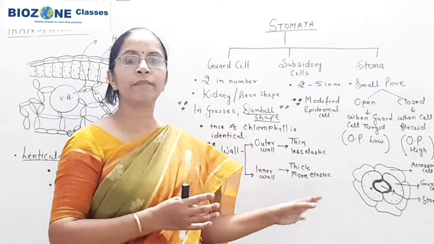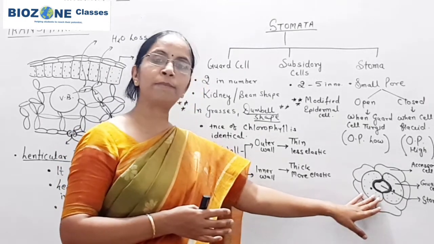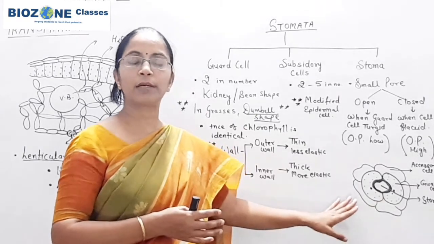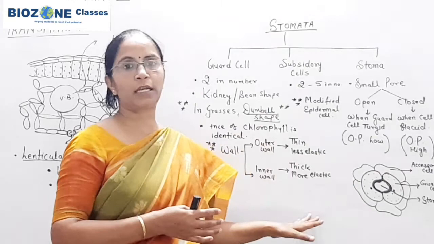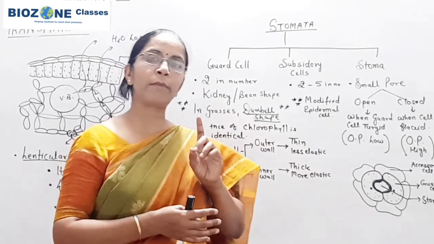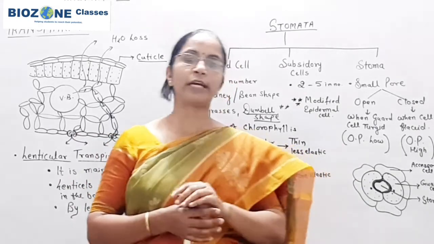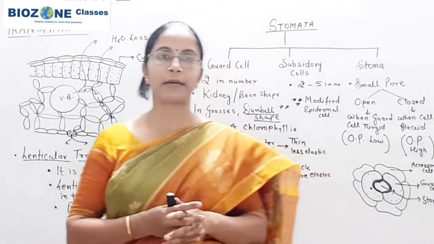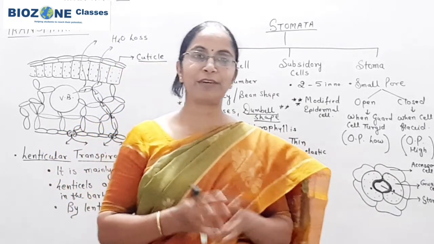In that part, the stomata as well as the dumbbell shaped guard cells of grasses are shown in a diagram. So whenever you study the stomata or transpiration, go through that page of the NCERT once if you are studying in a targeted way for your NEET exam. For today's session, this much we discuss.